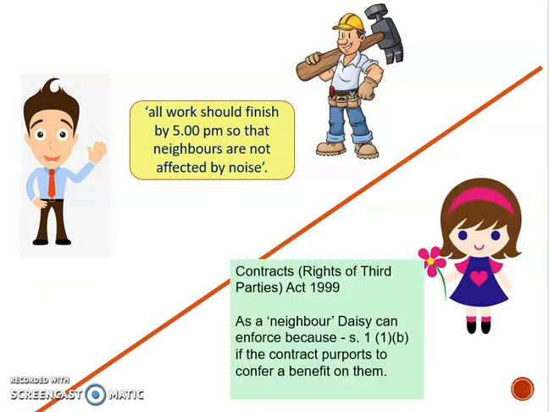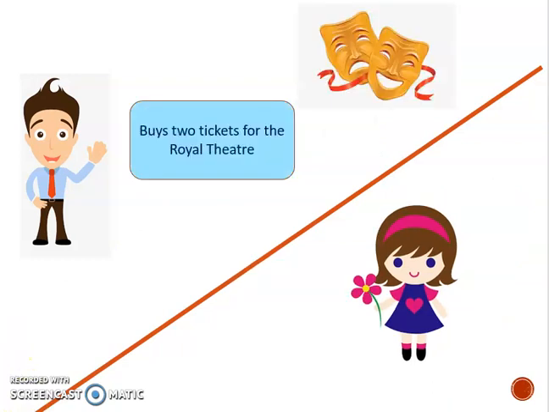However, we've just had a bit of a recap of the 1999 Act, and as a neighbour we can say that although she's not mentioned specifically by name, you can't see her name Daisy in there, so it's not 11A, but the contract seems to purport a benefit on her so that a neighbour is not affected by noise. Well, she is a neighbour, so under the 1999 Act, she might be able to enforce that contract directly with the builders. The second situation in that scenario I've done as a diagram as well.